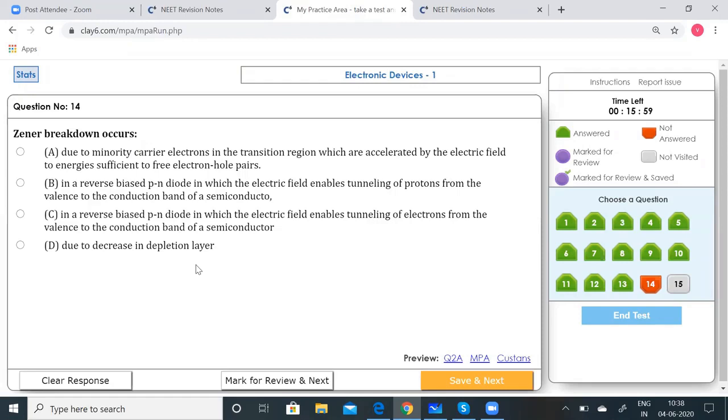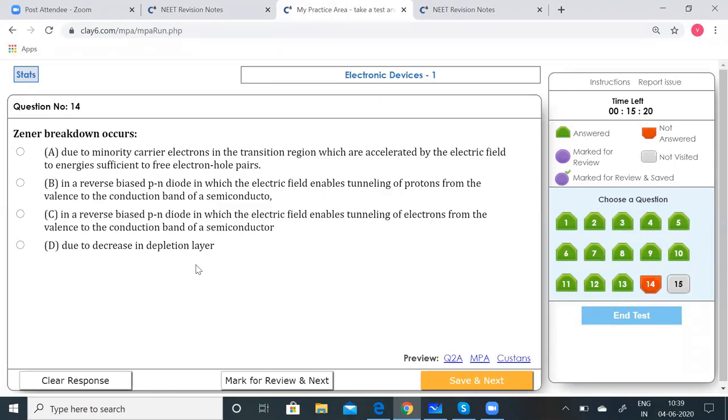Next is option C. In a reverse bias PN diode in which the electric field enables tunneling of electrons from the valence to the conduction band. So under high reverse bias condition, what happens is the PN junction depletion region expands. This is now going to expand, leading to a high strength of electric field across the junction. As a result, you have a sufficiently strong electric field so that it will enable this tunneling of the electrons from the valence to the conduction band of the semiconductors, thereby leading to a large number of free electron charge carriers.